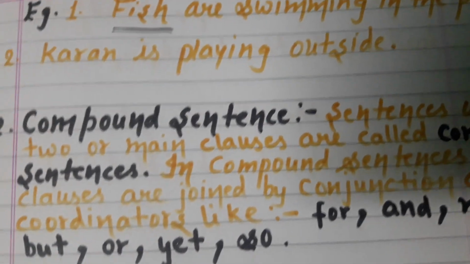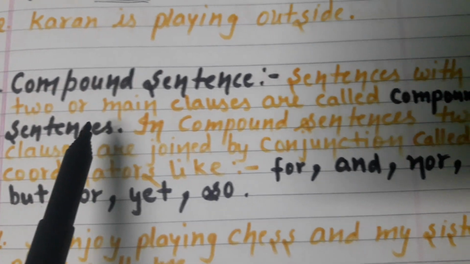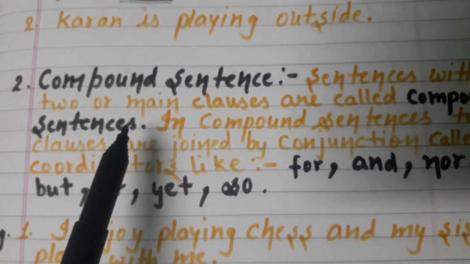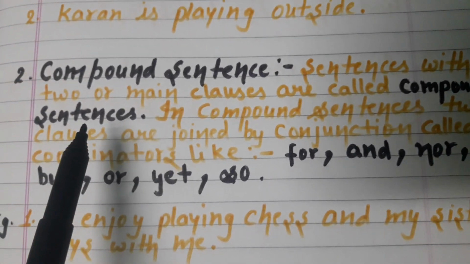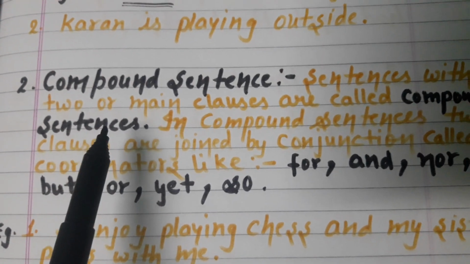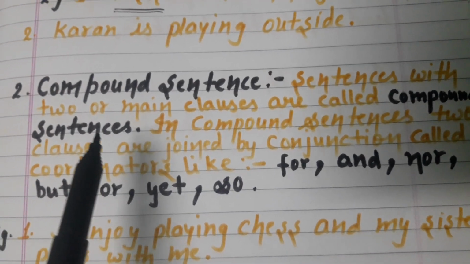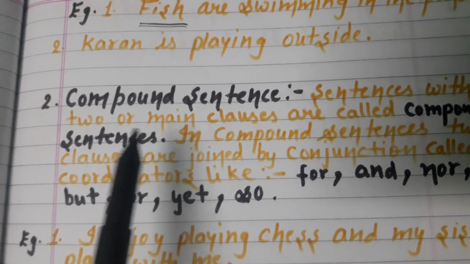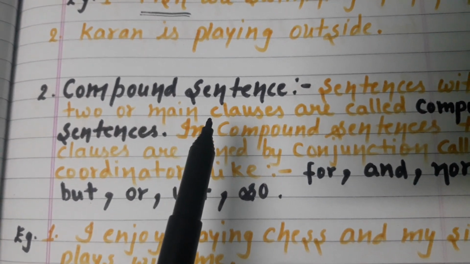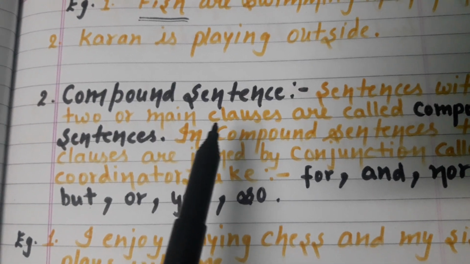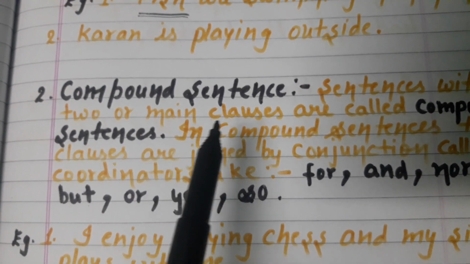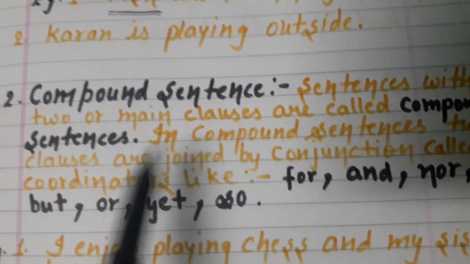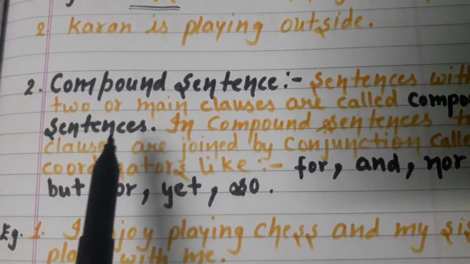Now moving on to compound sentence. What is a compound sentence? Sentences with two main clauses are called compound sentences. दो मेन क्लॉजेज होते हैं, आर कोल्ड कंपाउंड सेंटेंसेस. उनको कंपाउंड सेंटेंस कहते हैं.